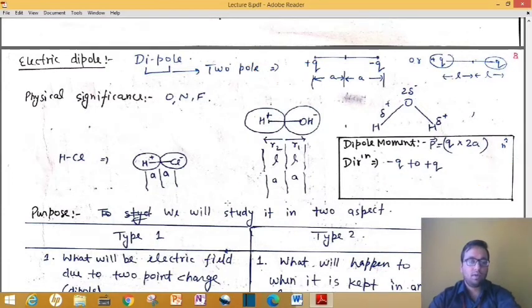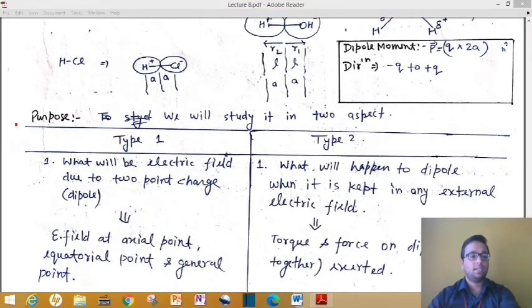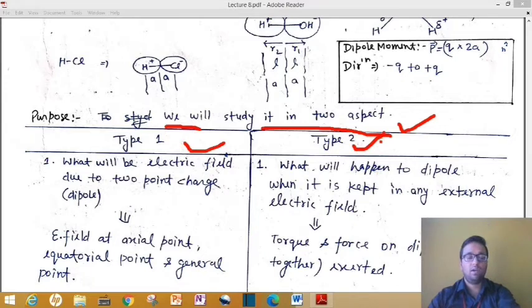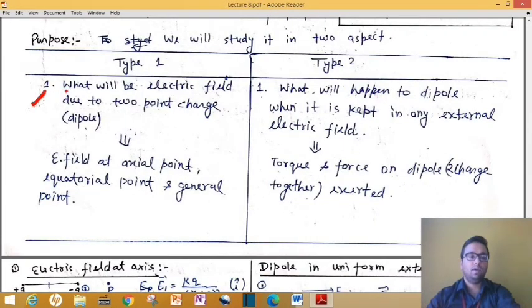Now come to the next topic. Next is our purpose, that is how we will proceed with this topic. We will basically study this topic in two ways: type 1 and type 2. In type 1 we will learn what will be the electric field due to these 2 point charges.